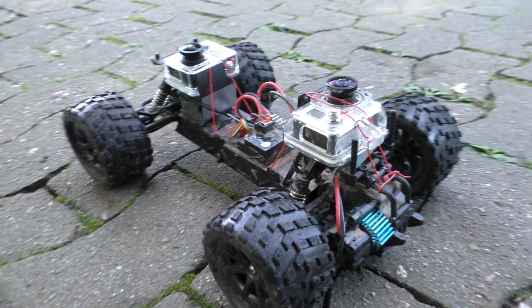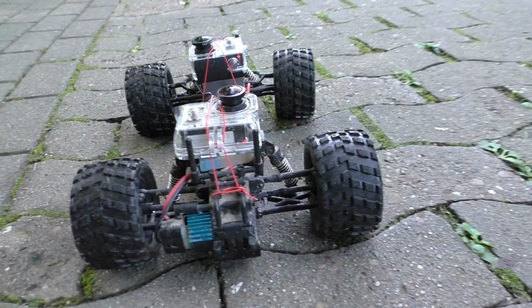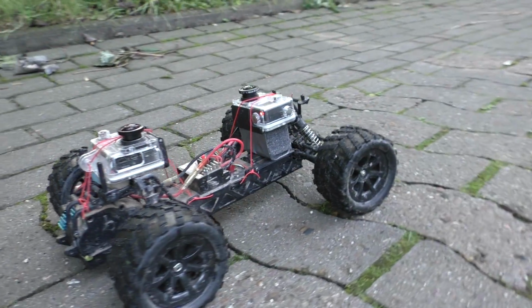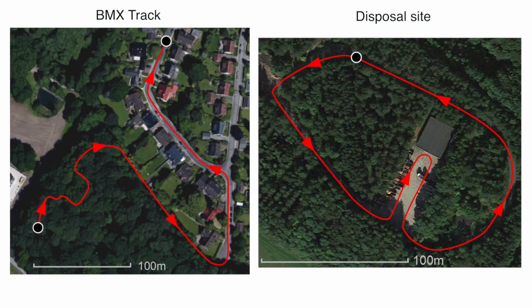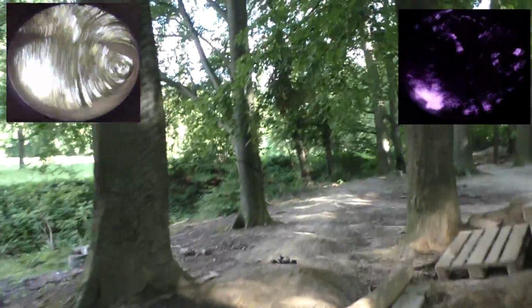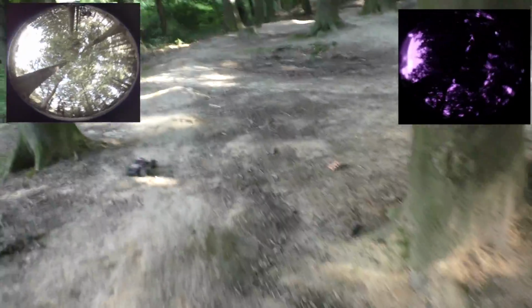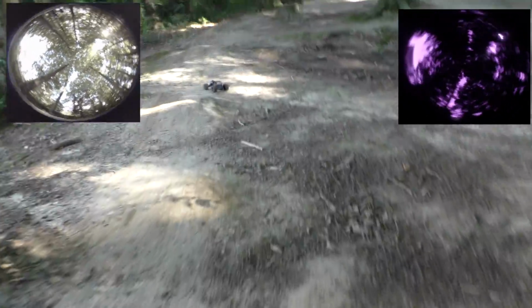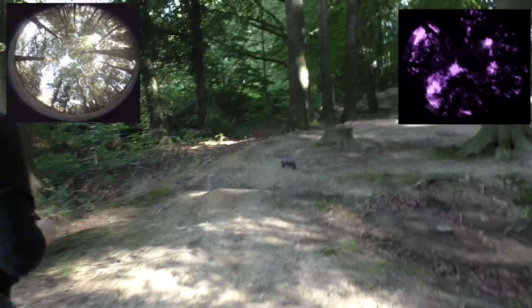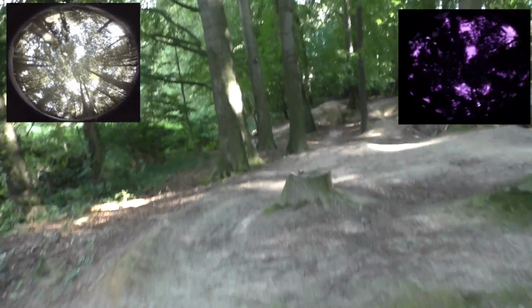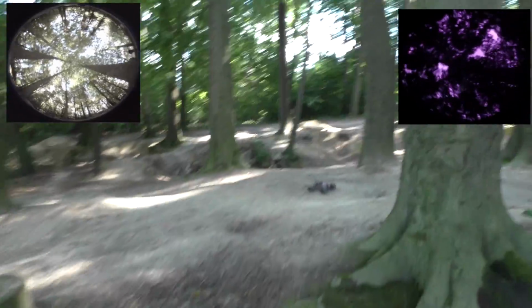Two fisheye cameras were mounted on our platform, one UV and one visible spectrum. We tested localization on a woodland BMX track and a road in the woods. The tracks included rapid aggressive maneuvers, jumps and zigzagging. Here you can see the remote control car on the BMX track. In the top left corner is the visible spectrum panoramic camera, and in the top right the UV one.